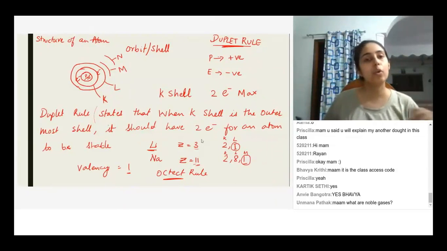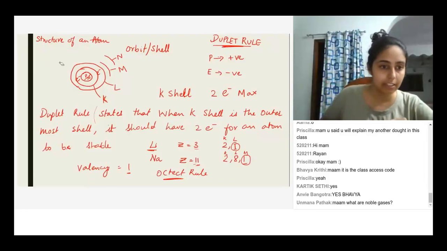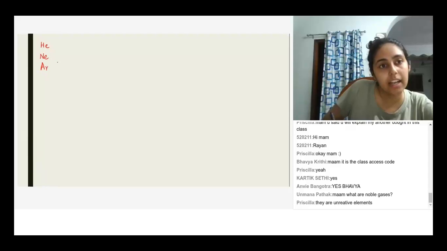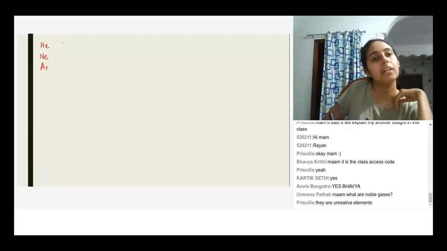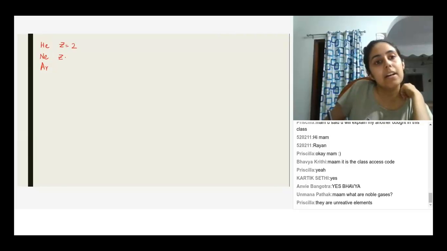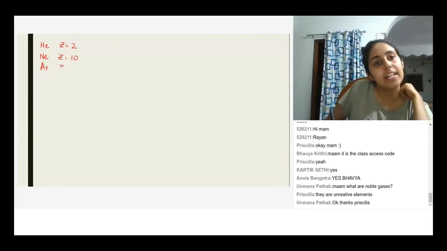So we know that some elements, for example, argon. Helium has atomic number 2. Neon has atomic number 10. Argon has atomic number 18. So if I write the electronic configuration, then that will be 2, 2, 8, 2, 8, 8.